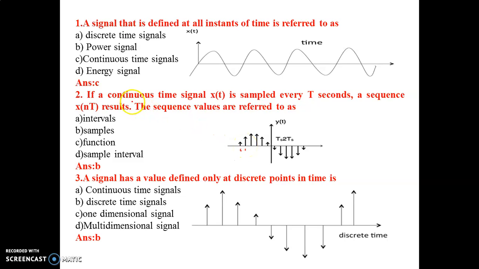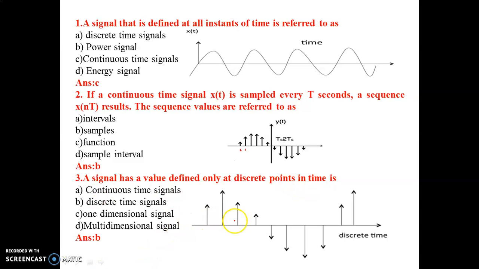So if a continuous time signal is sampled every T seconds, a sequence x of nT results. The sequence values are referred to as samples. So the correct answer is option B, samples. Now, the third question: a signal has a value defined only at discrete points in time.